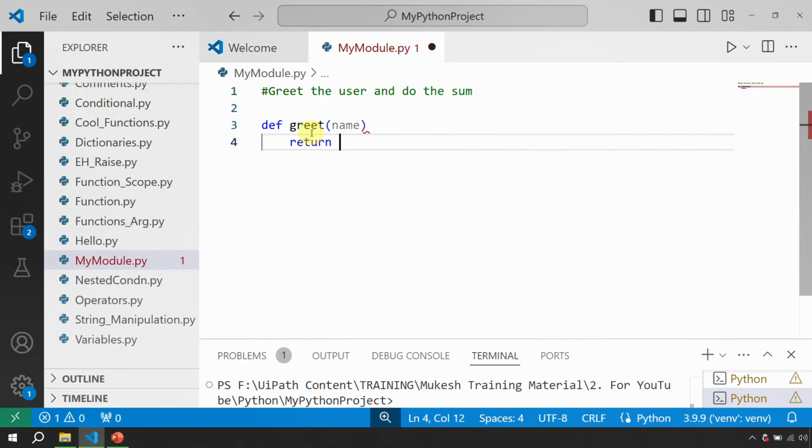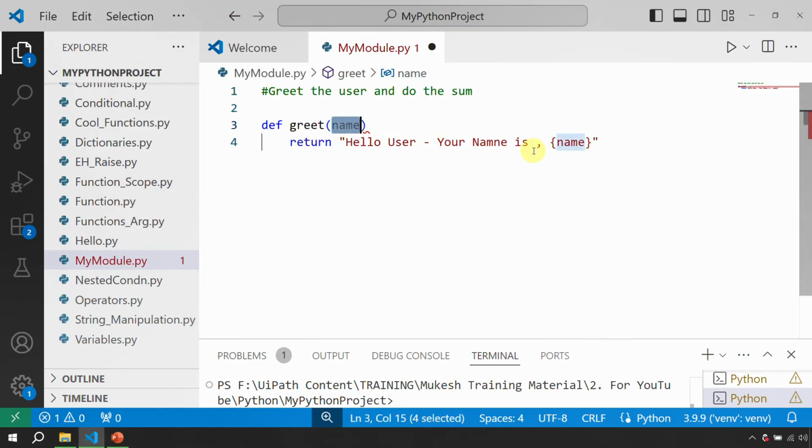So I simply want to say hello, or I say hello user, and I say your name is whatever you choose to write here. Then I put a comma, and then in the curly braces we write the name, which is nothing but this guy, right?